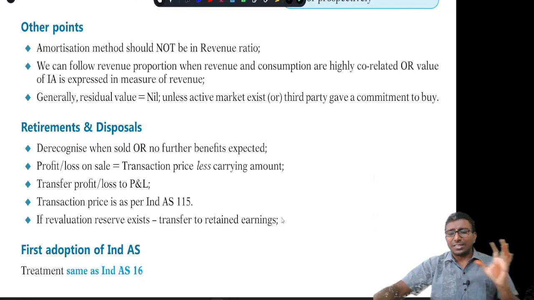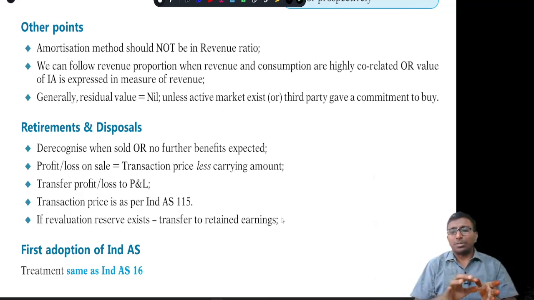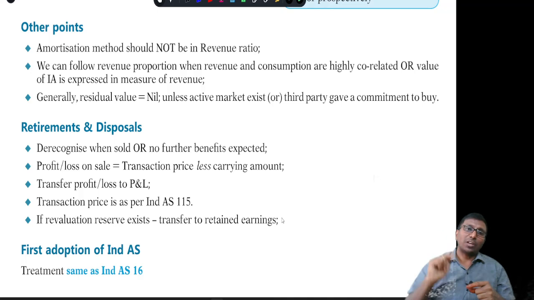Retirement and disposal is exactly the same as Ind AS 16, right? In case it is getting disposed or retired, the gain or loss is supposed to be transferred to profit and loss. Gain or loss is equal to the sale proceeds as per Ind AS 115 minus the book value of the asset, and that will be transferred to profit and loss. It will never be adjusted against the revaluation reserve or capital reserve, nothing. It will hit the profit and loss all the time. And first-time adoption of Ind AS is also exactly the same as Ind AS 16, right?